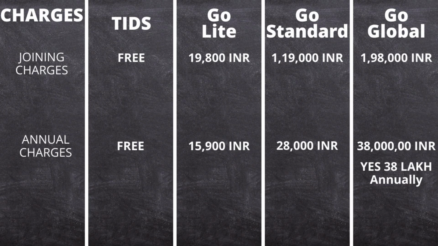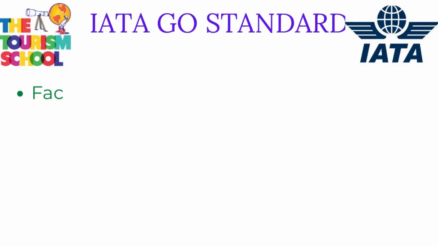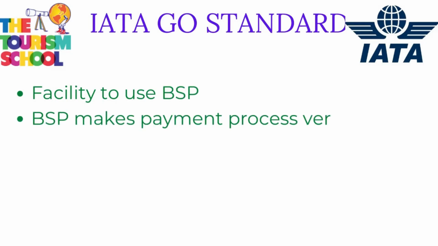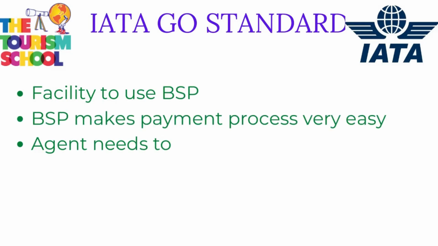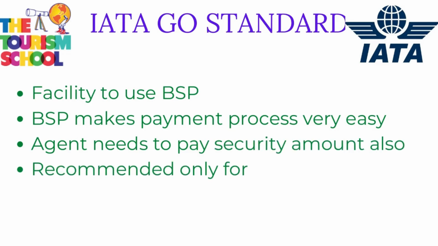Then we come to ITA Go Standard. The benefit of ITA Go Standard is that it gives you the facility of BSP also, which is Billing Settlement Plan.